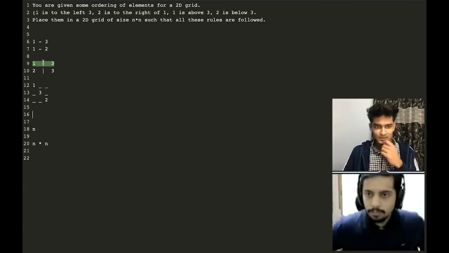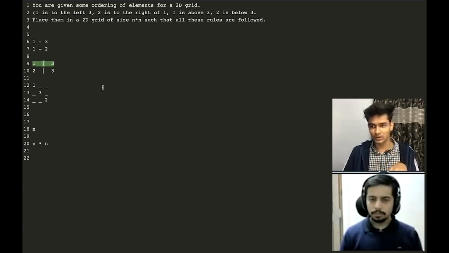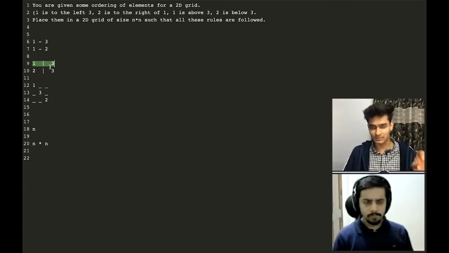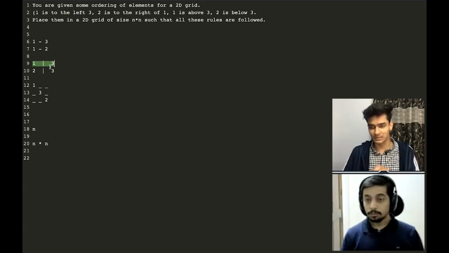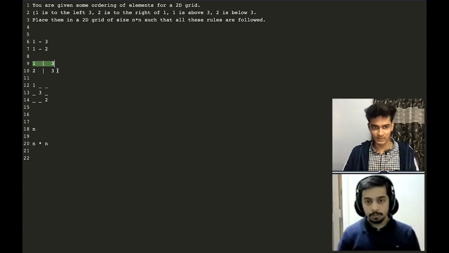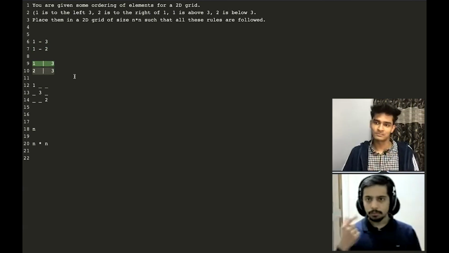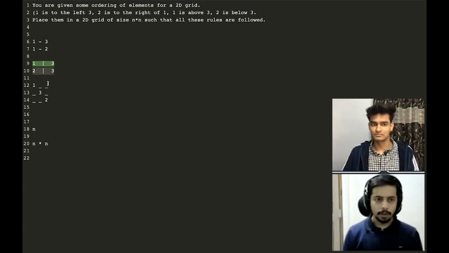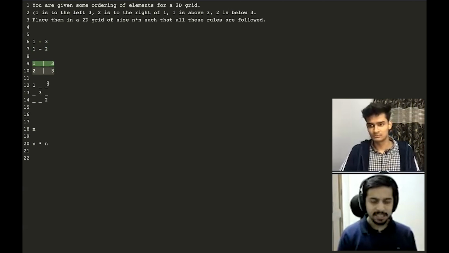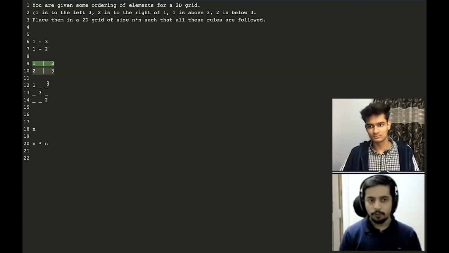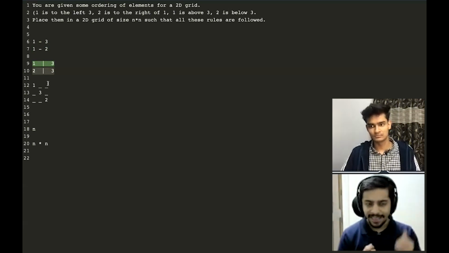So basically, a pipe shows that this is a vertical ordering. So by this, we can say that 1 is above 3. The left part is something which is above and the right part is something which is below. Similarly, on the 10th line, we can say that 2 is above 3. Okay, I think that makes sense. I'll be given some orderings. I need to follow them and I need to put these n numbers into the grid.